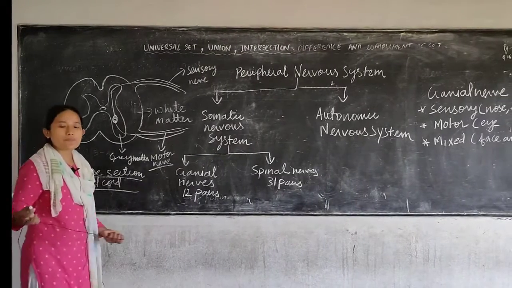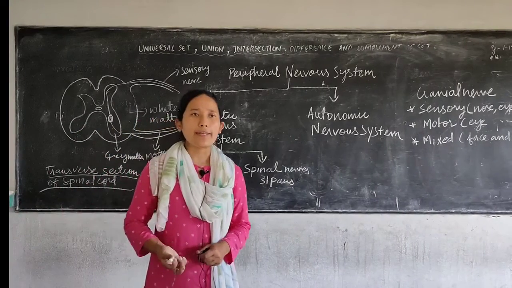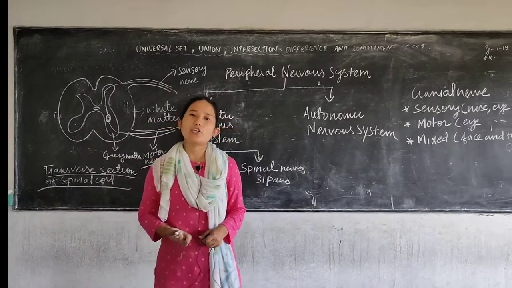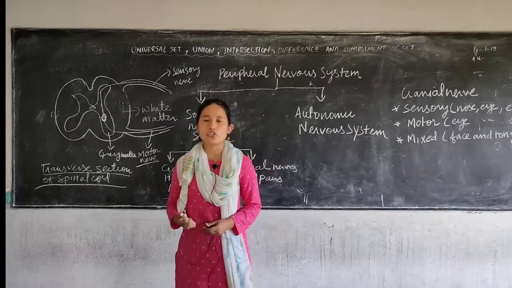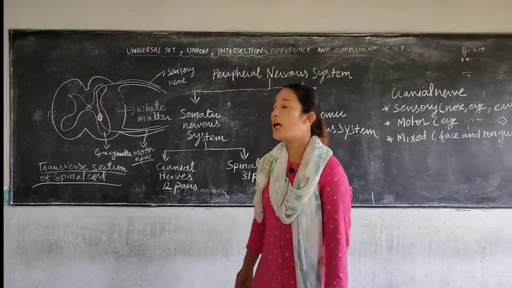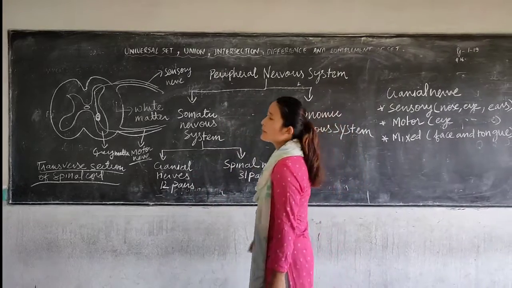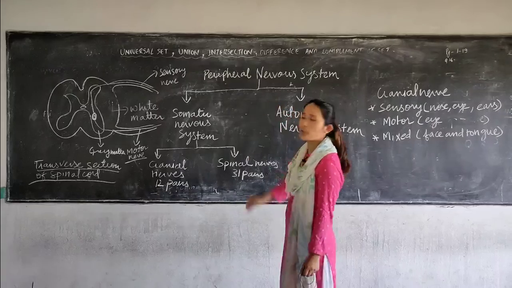So the function of the spinal cord is to bring the message to the brain and from the brain, and it also controls the reflex action of our body. That's the function of your spinal cord. So that's all about the central nervous system. Now next we will be discussing the other part of the nervous system, that is the peripheral nervous system.